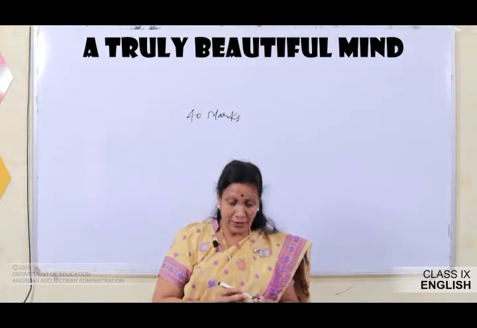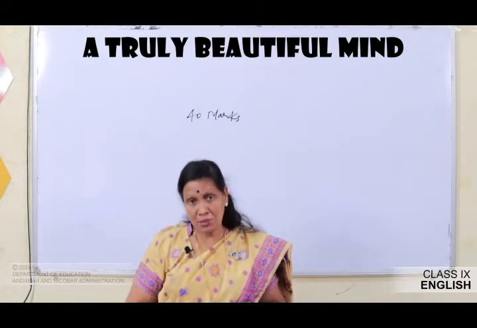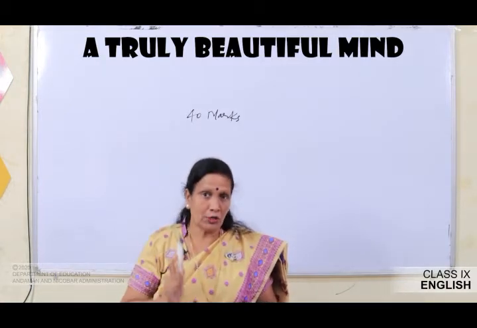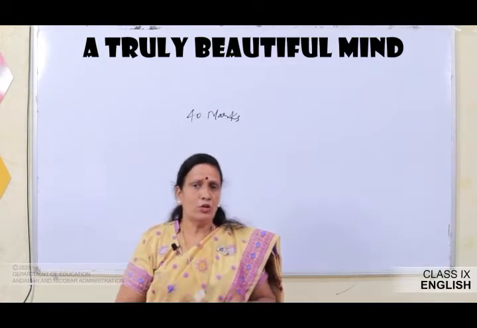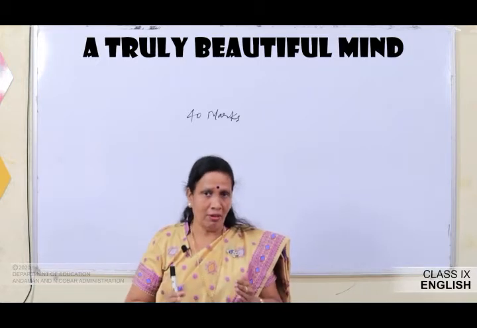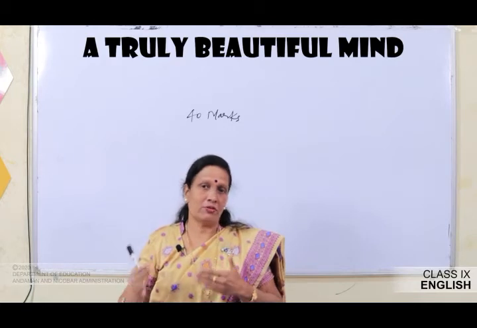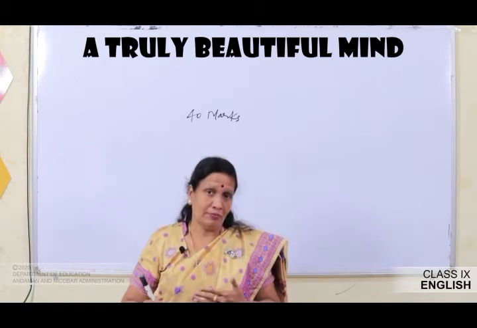Okay? Earlier it used to be 30 marks, but this year you have 10 more marks added to your literature part. So, you need to be very careful and read your prose text and supplementary text in detail.